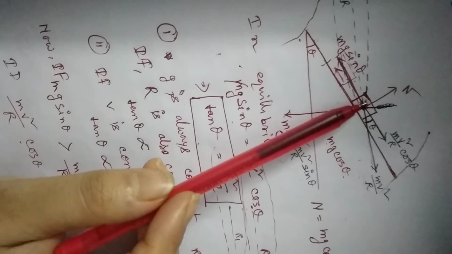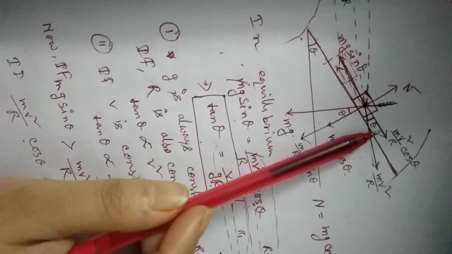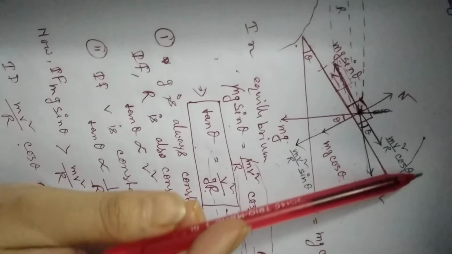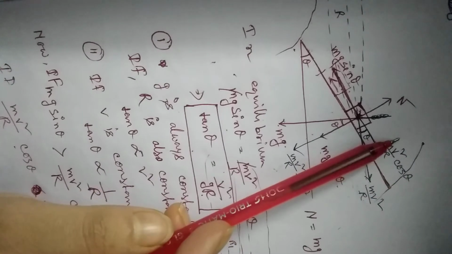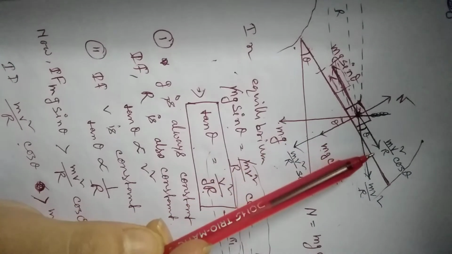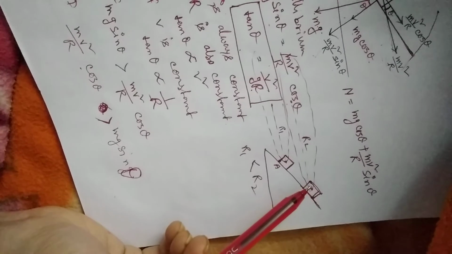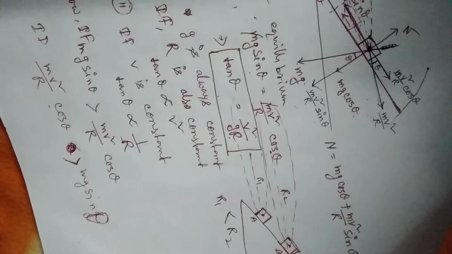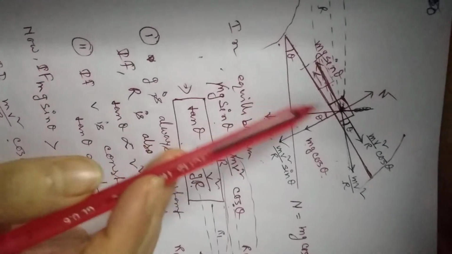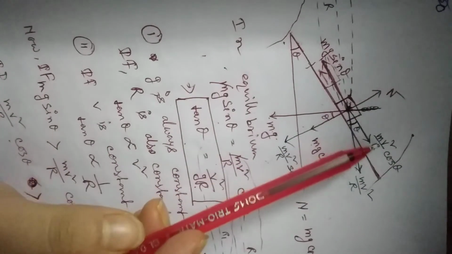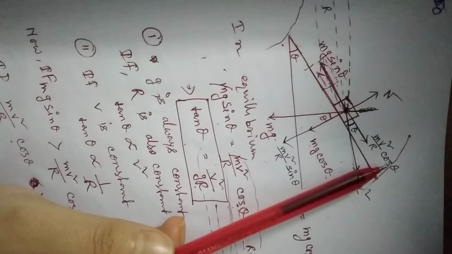And if the vehicle moves along this direction, then again this component will decrease. Why? Because if the vehicle is moving in the upward direction, just look at here, then the radius of the circle will increase. So that means this component will decrease. If r is increasing, then this component is decreasing, right?